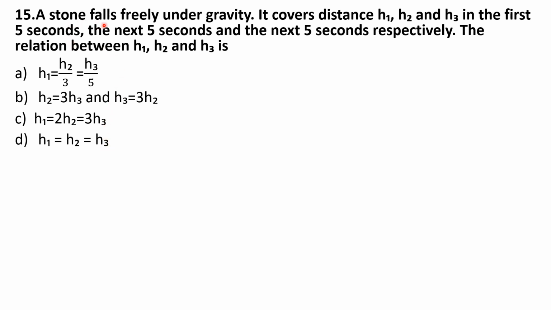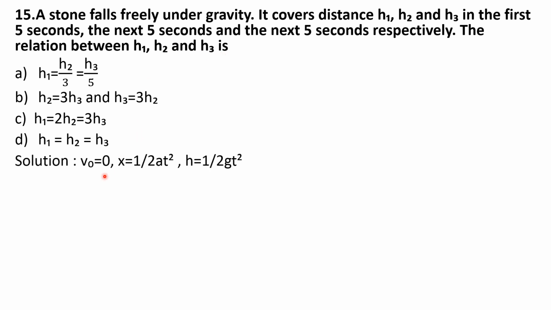In this question, a stone falls freely under gravity. That means the initial velocity of the stone is 0. And that stone covers distances of h1, h2 and h3. So here h1 is the distance covered in the first 5 seconds, h2 is the distance covered by the stone in the next 5 seconds, and h3 is again the distance covered by that stone in the next 5 seconds. The relation between h1, h2, h3 is what you have to find.